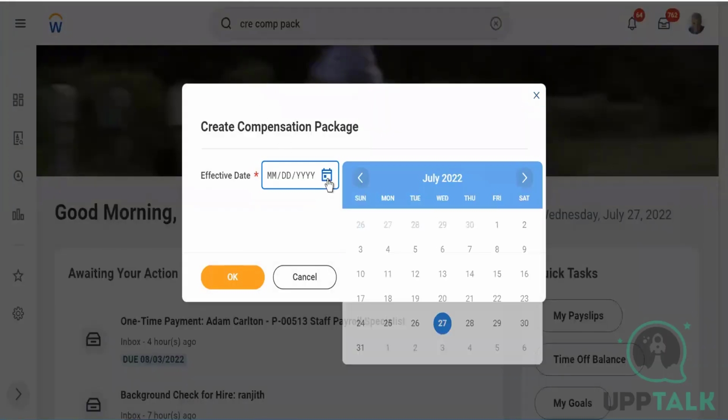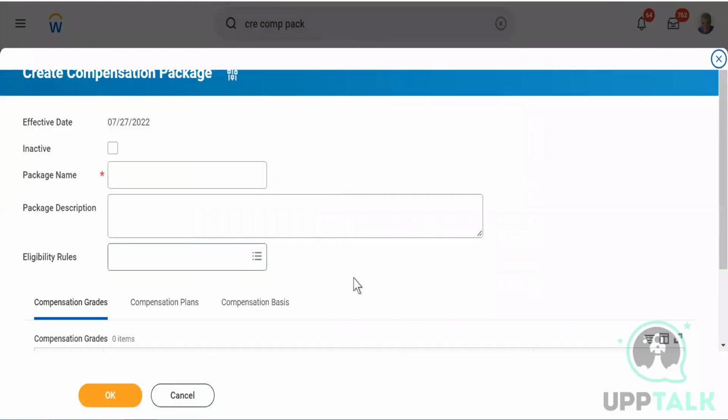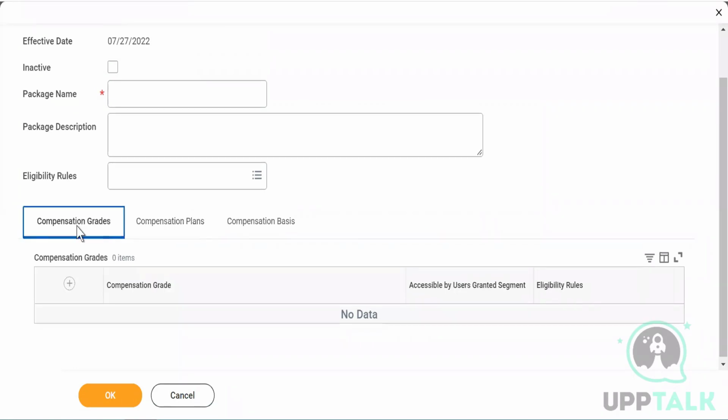So now we have to click on OK. Now you see this option: compensation grades, compensation plans. When you try to create a package, let's say I'm creating a package for WLE7_account executive. Okay, WLE7.